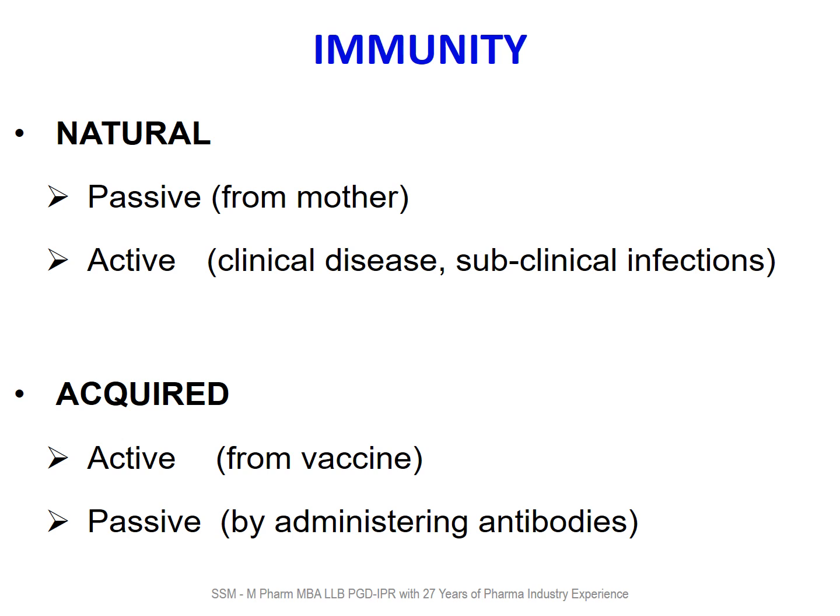Acquired immunity is acquired when you inject a vaccine into an individual, then the body of that individual actively makes antibodies against the antigen or bacteria or pathogen contained in the vaccine. So that will be active acquired immunity. And passive acquired immunity is when you directly administer the antibodies to an individual. That will be acquired passive immunity.